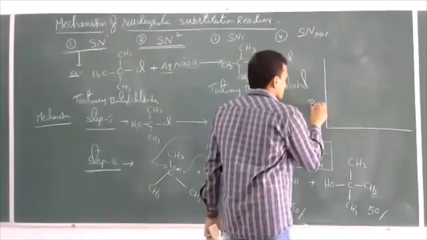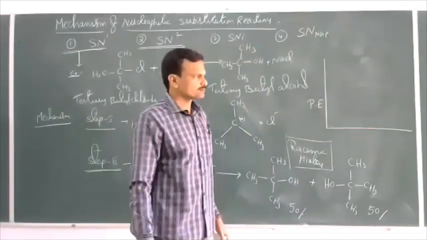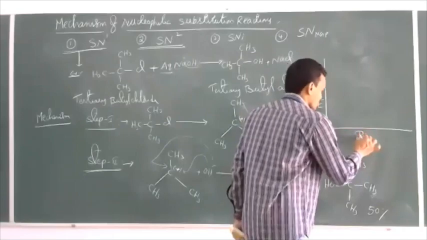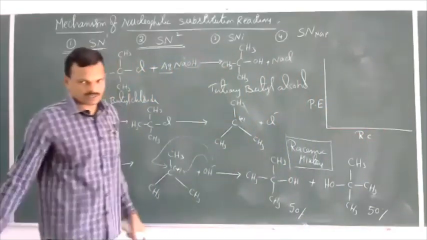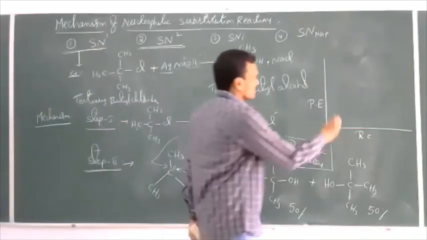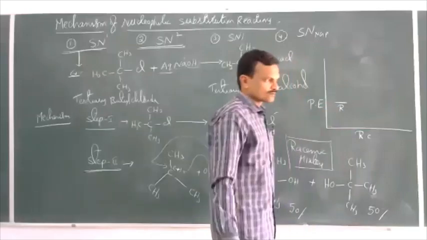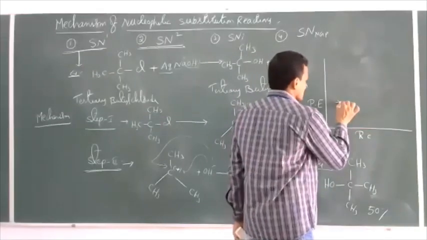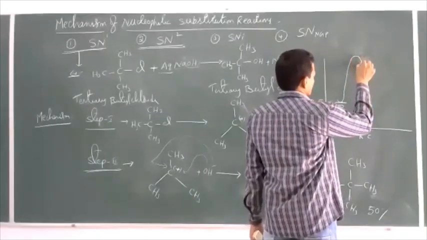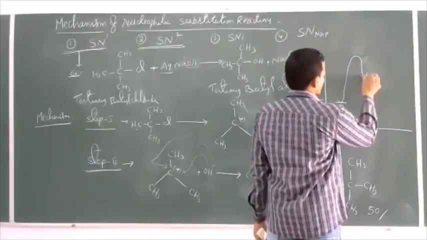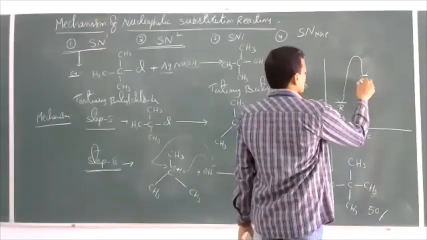Now, for this reaction, let us see the energy level diagram. Here, PE means potential energy. These are reaction coordinates. There are reactants, products, and reaction intermediates. Now, this is the energy of the reactants. First, these reactants are converted to a reaction intermediate, the carbocation.